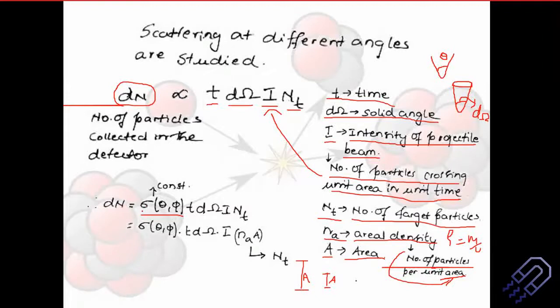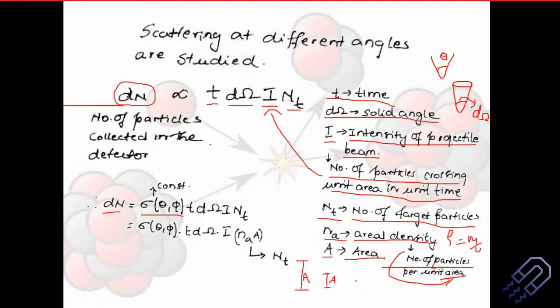On the other hand, if you consider something like deuterium with a proton coming in, that constant will change. So that depends on the particular system that you are considering. Then this is the number of particles collected in the detector, and we are replacing it by a constant, and everything else remains the same.